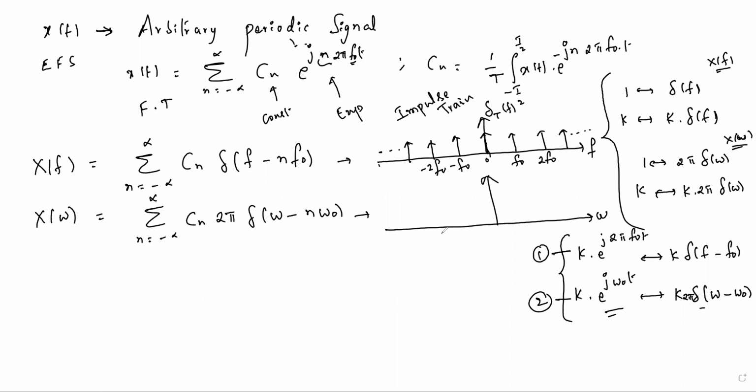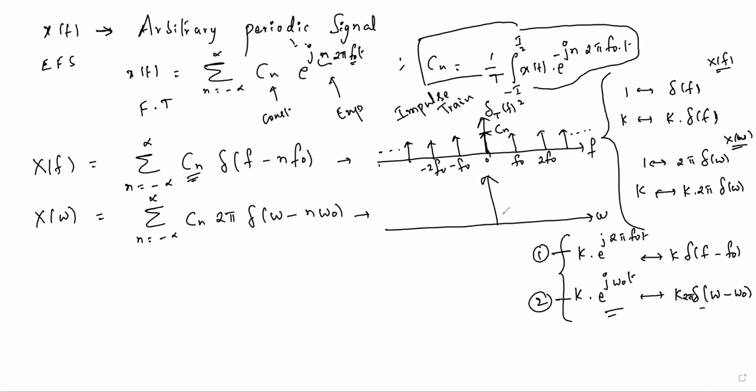Whereas in omega analysis, observe the amplitude of the first graph. This is Cn here. So this is all Cn. Since it is an arbitrary signal, we have taken Cn. If the periodic signal is given exactly, then for that signal we can calculate Cn by using this formula. I have given the Cn formula here itself. By using this formula, we can calculate Cn and we can substitute that.